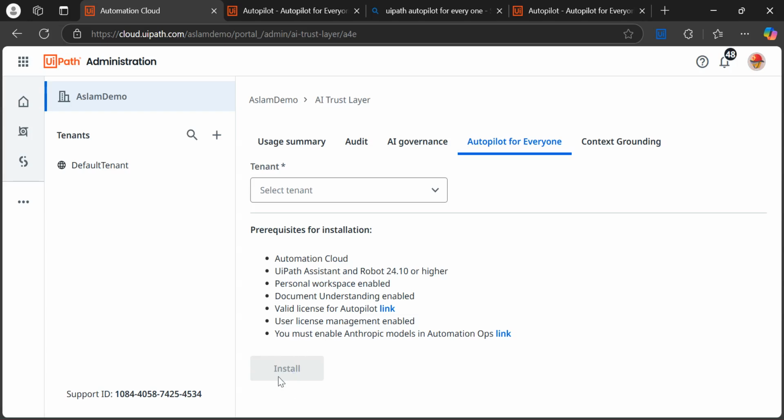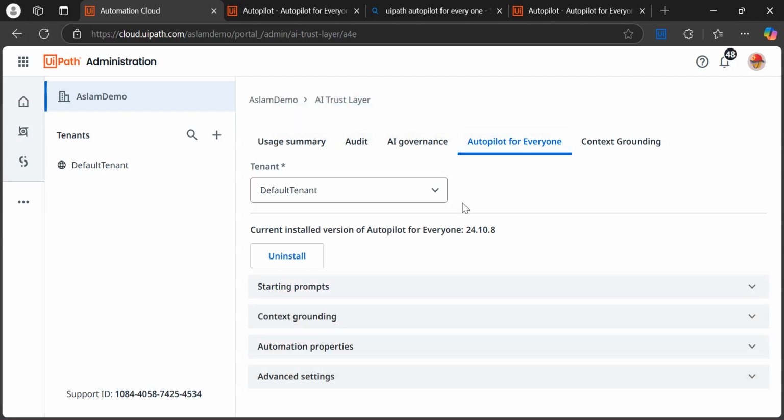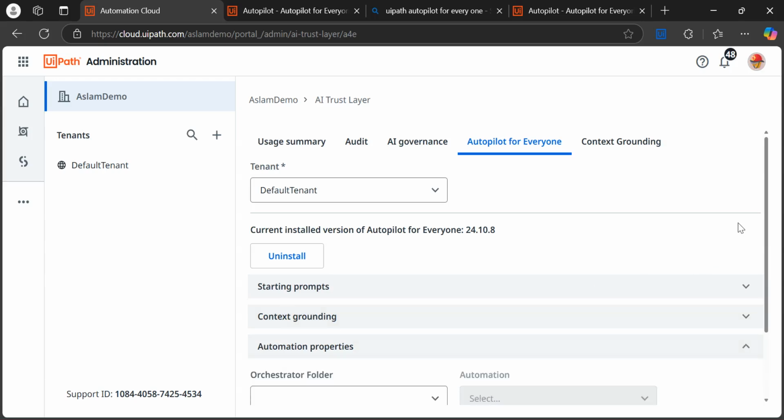So you need to select the install button and install Autopilot for Everyone for those tenants. So in my case, I have already installed this Autopilot for Everyone for this tenant, right? If I install, then this type of screen will be visible, right?